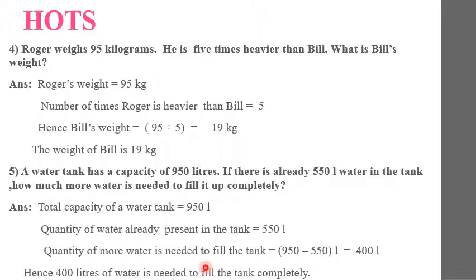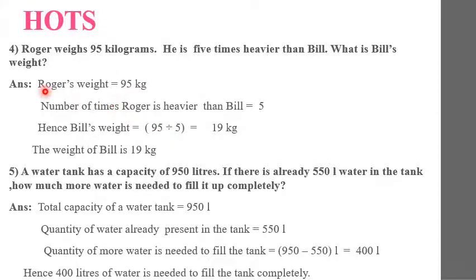After that, Roger weighs 95 kilograms. He is 5 times heavier than Bill. What is Bill's weight? Children, we are given Roger's weight here. It is 95 kilograms. But he is 5 times heavier than Bill. Already Roger has the weight of 95 kilograms and he is 5 times heavier than Bill. So what is Bill's weight? For this, we need to divide Roger's weight by how many times he is heavier than Bill.